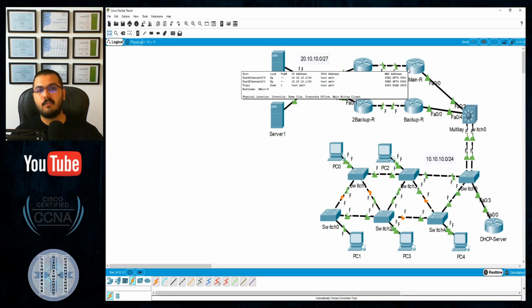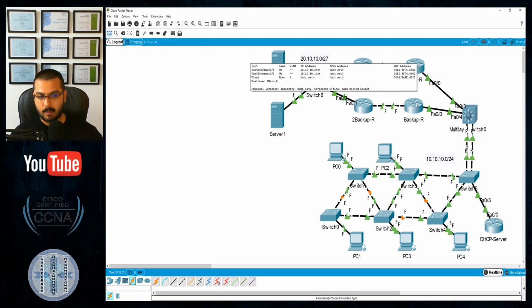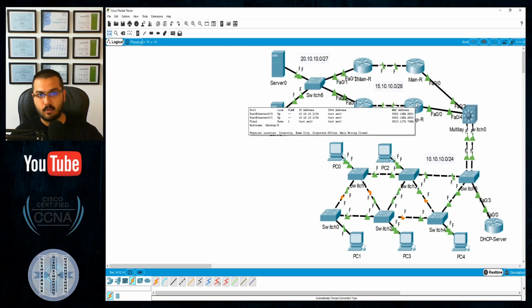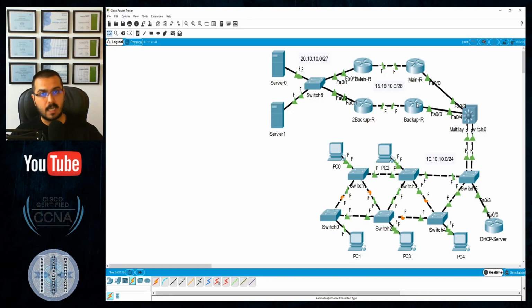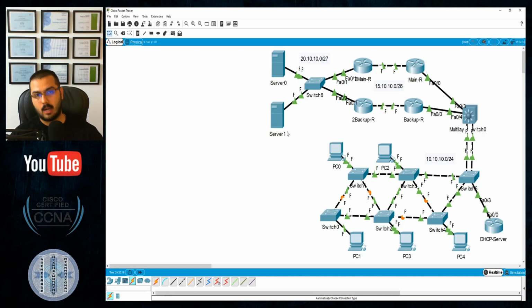I will also configure NAT on this interface, so when this one goes down, the backup will operate normally. We'll have OSPF normally, we'll also have NAT and an access list to translate the private to public and go outside to the network, to the internet. So NAT and PAT, both of them require a standard access list to be configured.